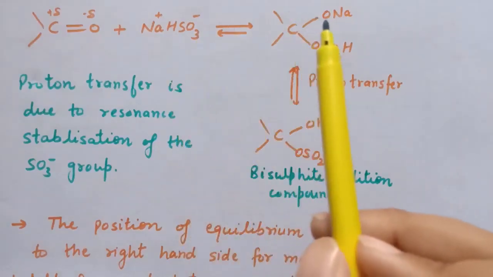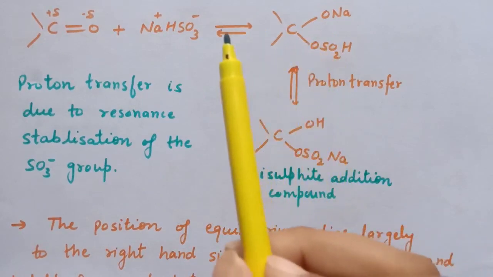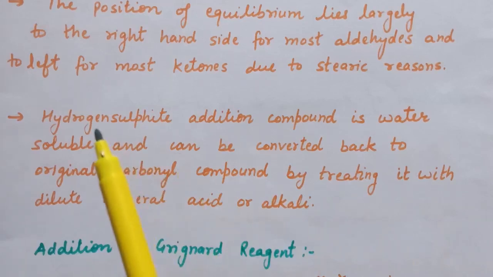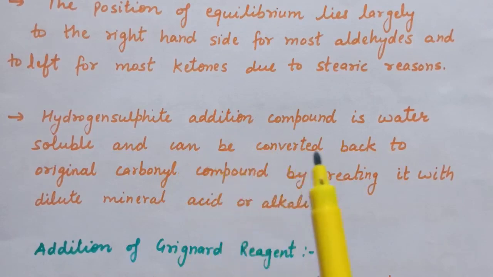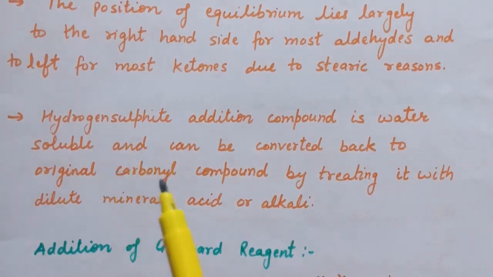And this bisulfite addition compound is water soluble and can be converted back to the original compound by treating it with dilute mineral acids or alkali. That is, when we add any acid or alkali, we can convert this to the original carbonyl compound.